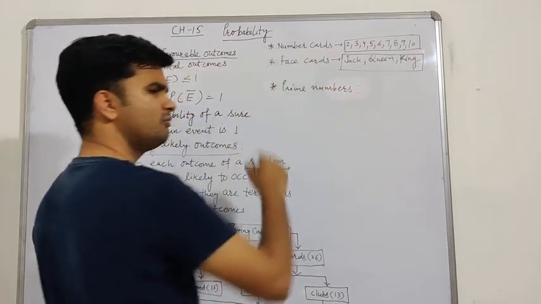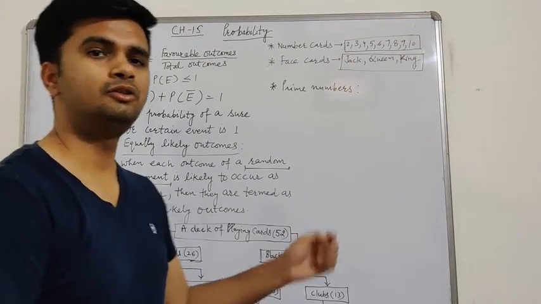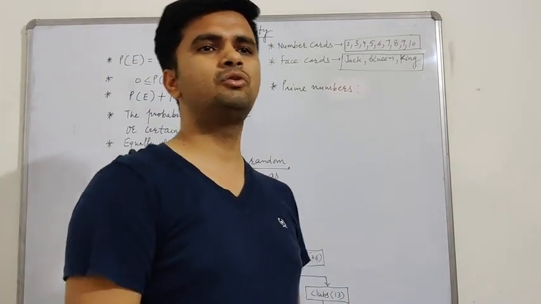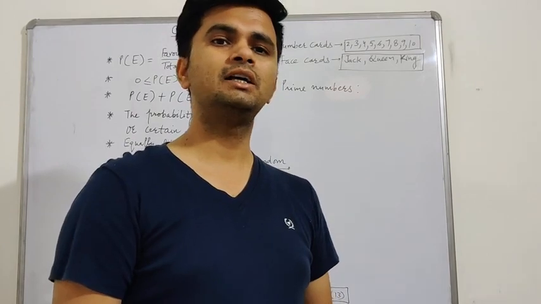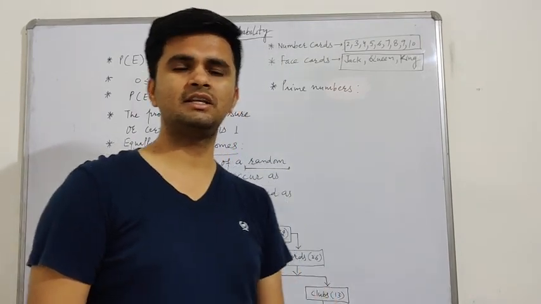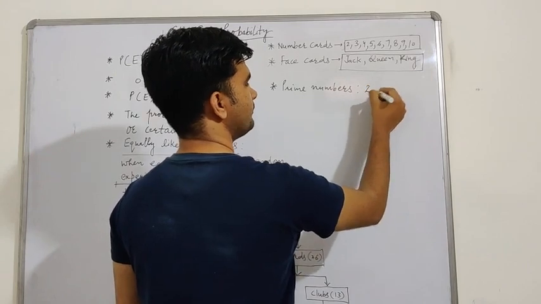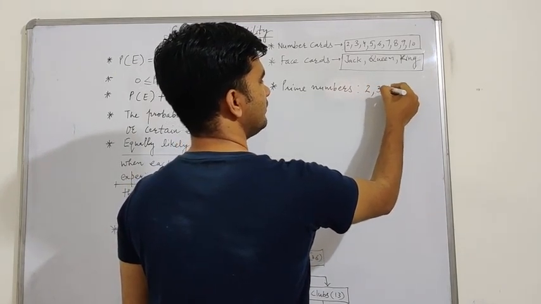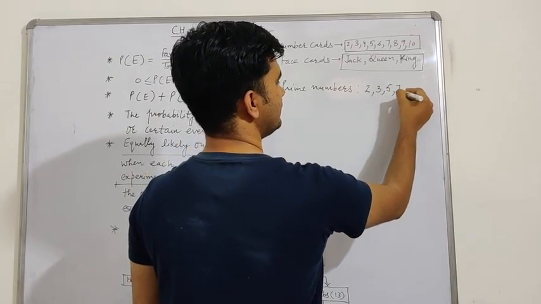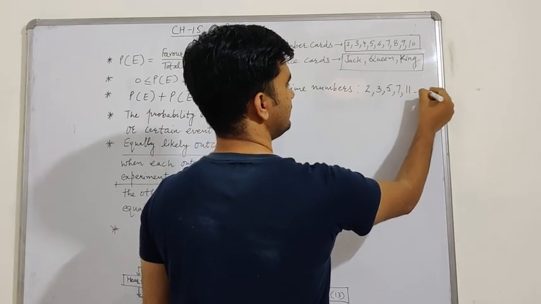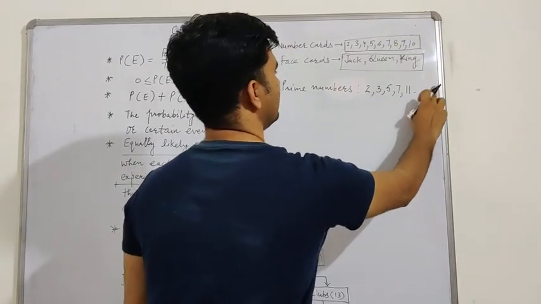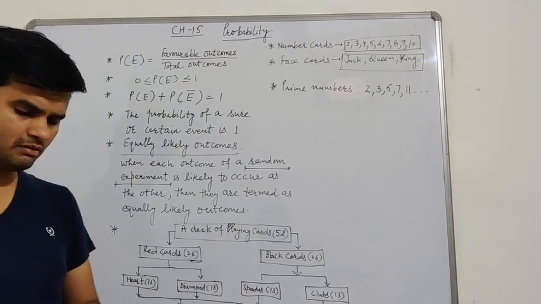Prime numbers. Now, what are prime numbers? Those numbers which do not have a factor other than 1 and the number itself. I am giving you an example: 2, 3, 5, 7, 11, and so on. Right? These are called prime numbers.